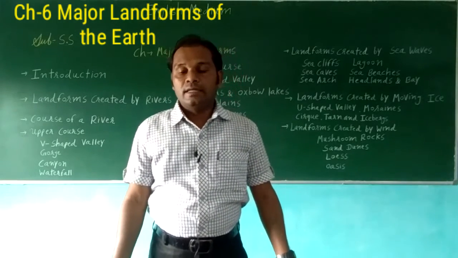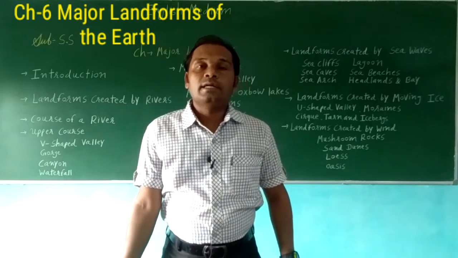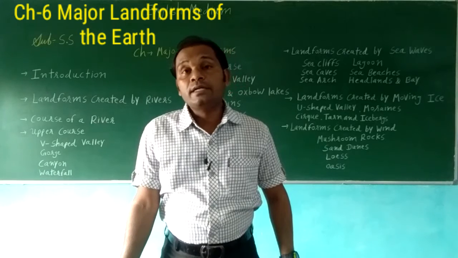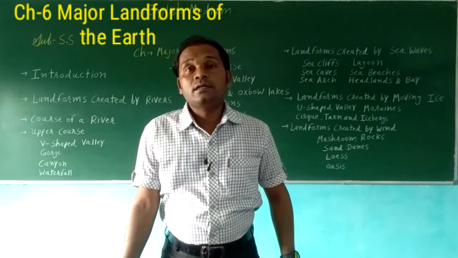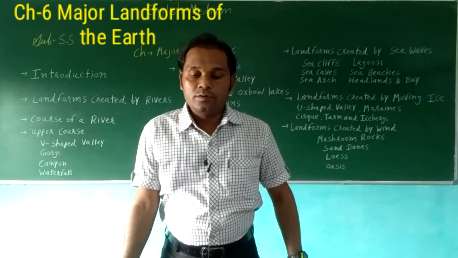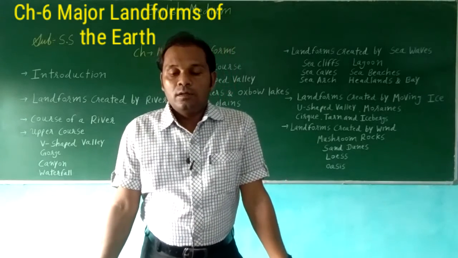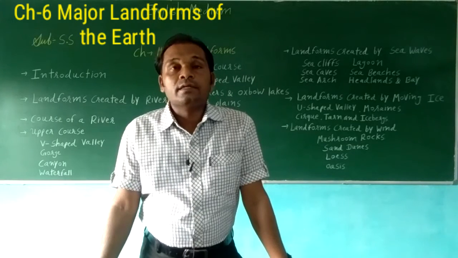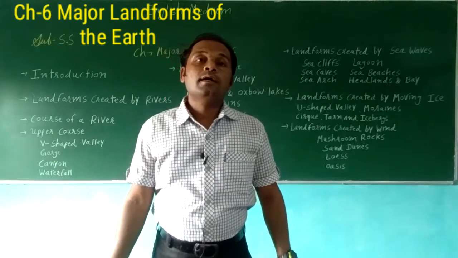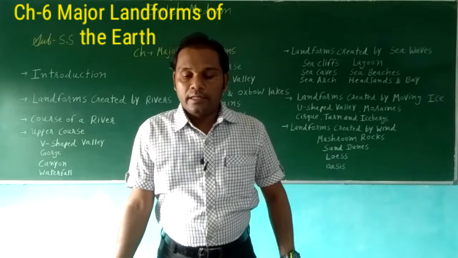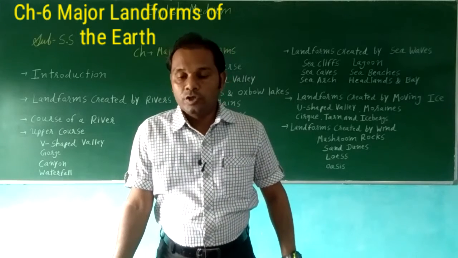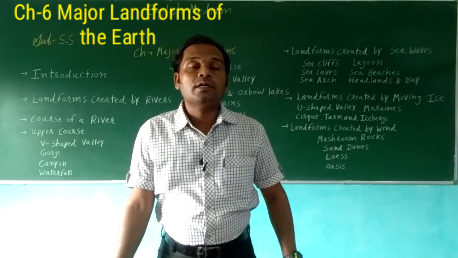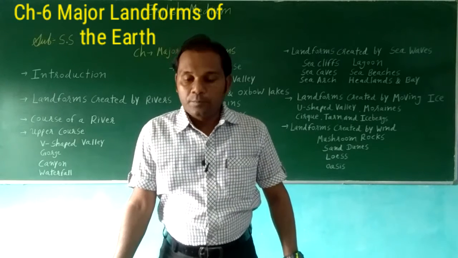Then meanders and oxbow lakes. A meander is simply a bend in a slow-moving river. It is formed due to erosion, transportation, and deposition.